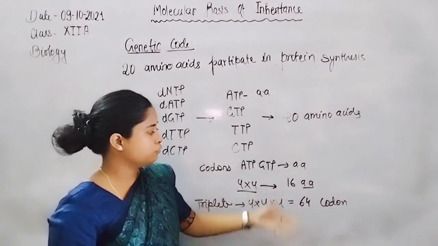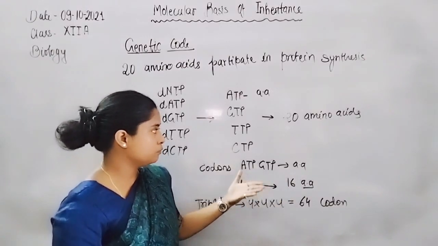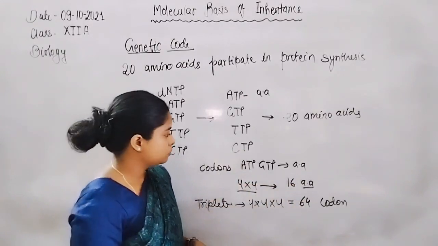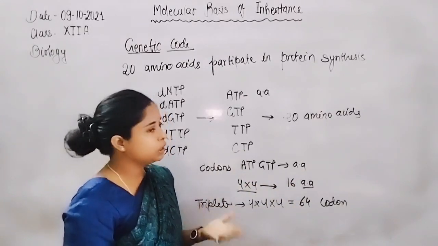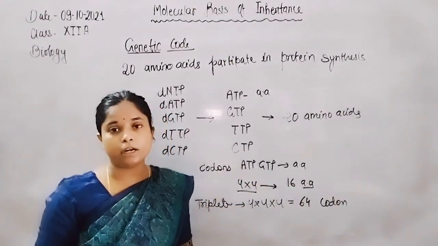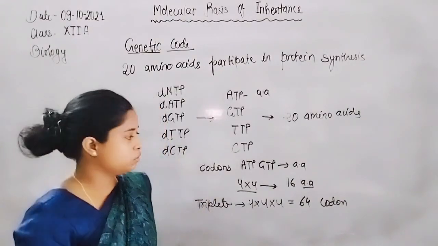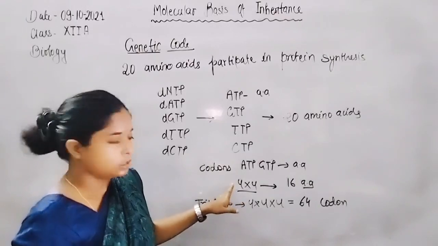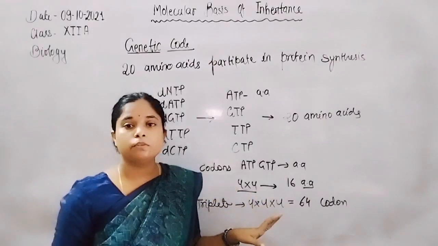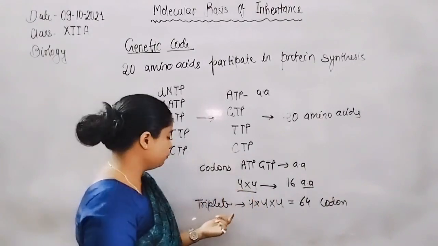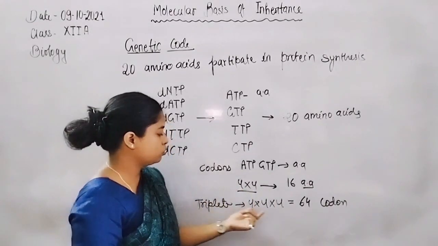So how are the rest of the amino acids coded, or which codon codes them? This is the question that arises after forming doublet codons.